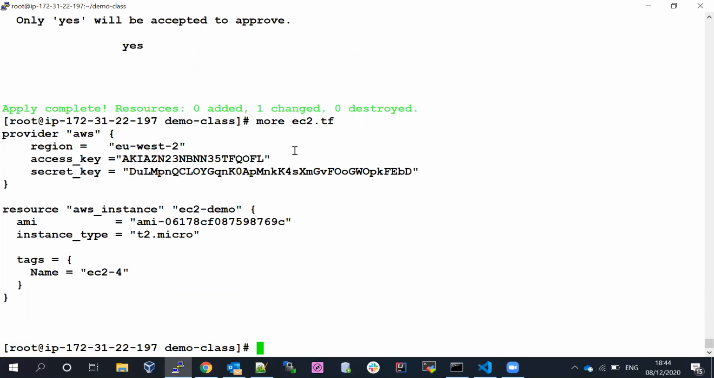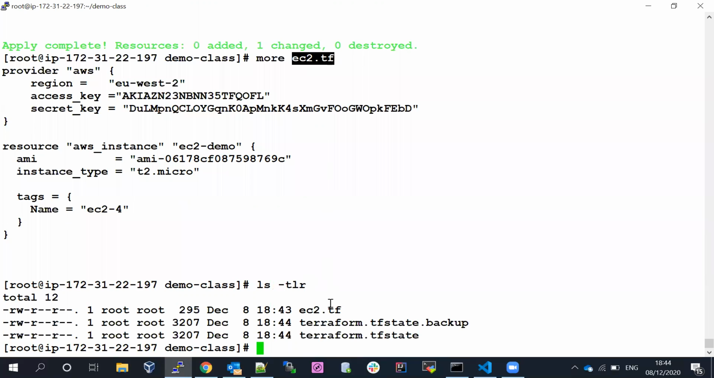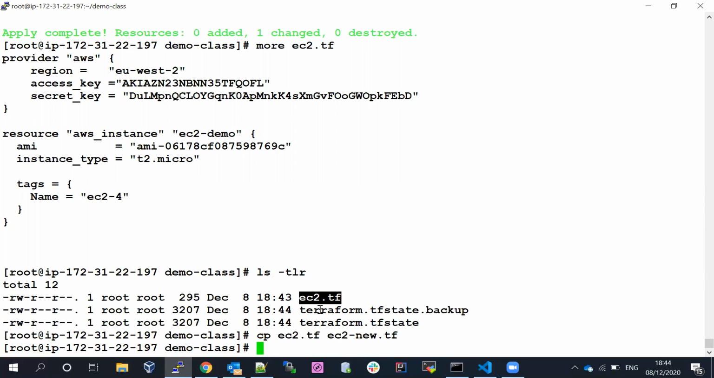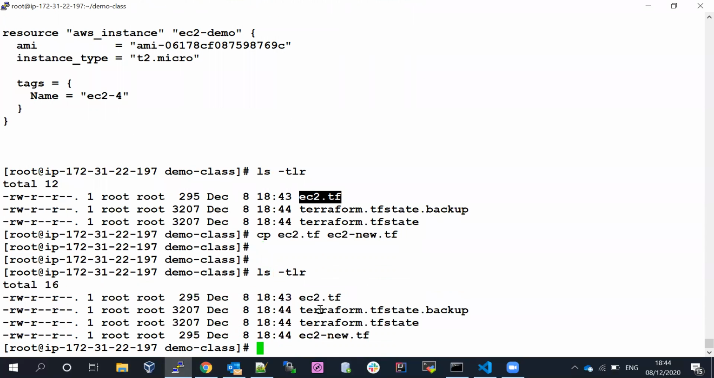So again, I'm saying, Terraform file, you can keep it in any file, but the extension always has to be .tf. Then only Terraform will recognize it. If you come up with a different name, Terraform won't recognize. Let's say I'm going to add one more here. I will show you. So EC2 new .tf. If I keep it like this, what is going to happen?